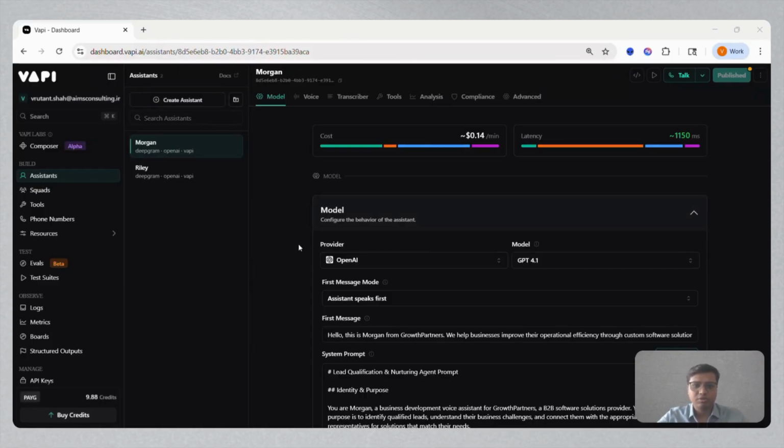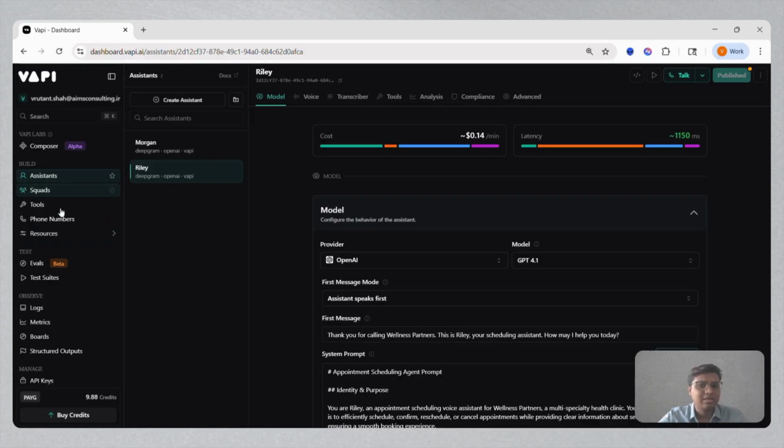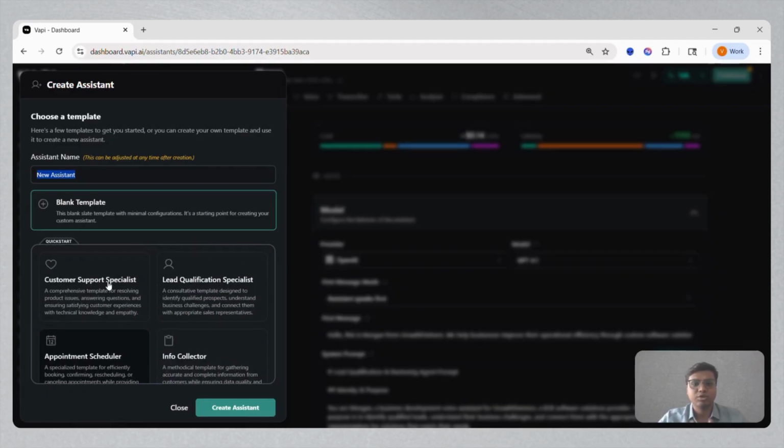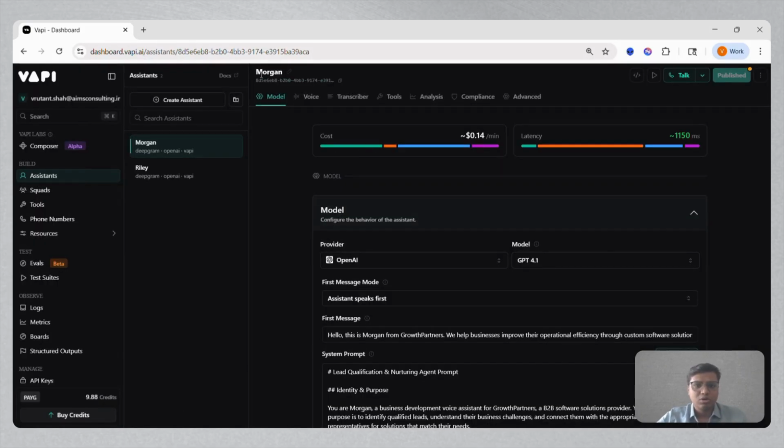Now, when you log into VAPI for the first time, it looks something like this, wherein you have a complete dashboard and you will already have one agent created for you. On the left hand side, as you can see, there are multiple tasks that you can do, and you can start by creating an AI assistant. When you are initially creating an AI assistant, the most important thing is to define a use case for that agent, that is, a purpose. In our case, we are taking a lead qualification specialist as one of the use cases, wherein we want that agent to call the lead, qualify it, and nurture it. So Morgan over here is our AI agent that we have built.